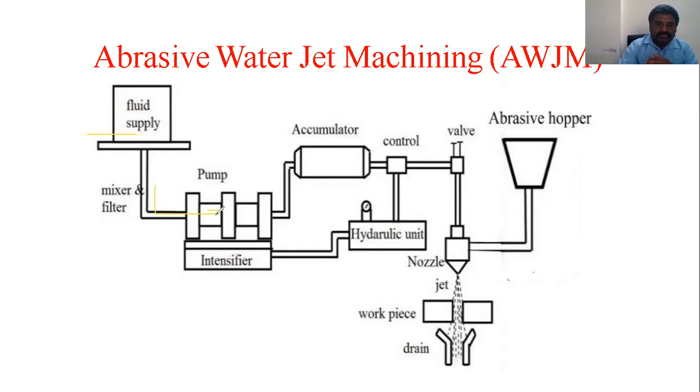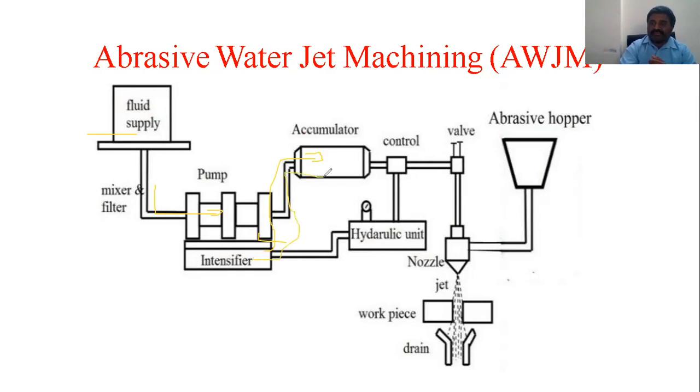The pump is something which has 4 bar, and now it is converting. When it is delivered from the hydraulic pump to the intensifier, it will be converted to 11 bar. After it reaches the accumulator, it will be converted to 3000 to 4000 bar, when I am sending the water from the intensifier to the accumulator.